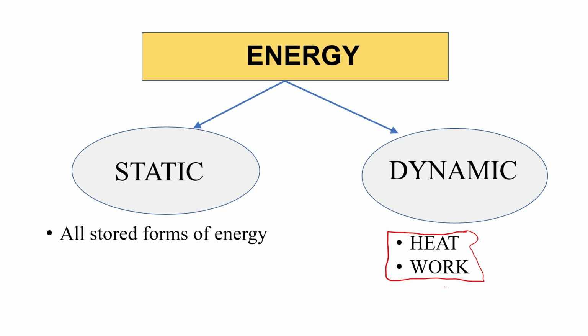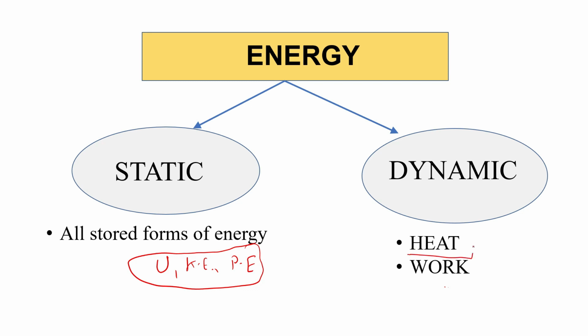And the static forms of energy include all stored forms of energy which we have discussed earlier, like the macroscopic kinetic energy and macroscopic potential energy, because all these energies are stored inside the system. Internal energy, kinetic energy, potential energy, these are all stored inside the system. So these are static forms of energy, and these are the dynamic forms of energy, that is heat and work, which we will study in detail, and we need to understand what exactly we mean by heat and work.